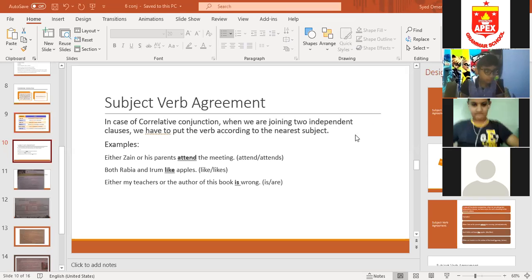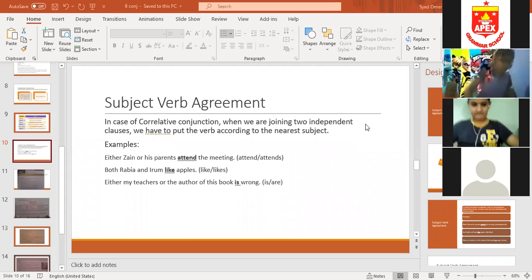Rohan, yes, tell me. What is a subordinating conjunction? Subordinating conjunctions include the dependent clause and independent clause.